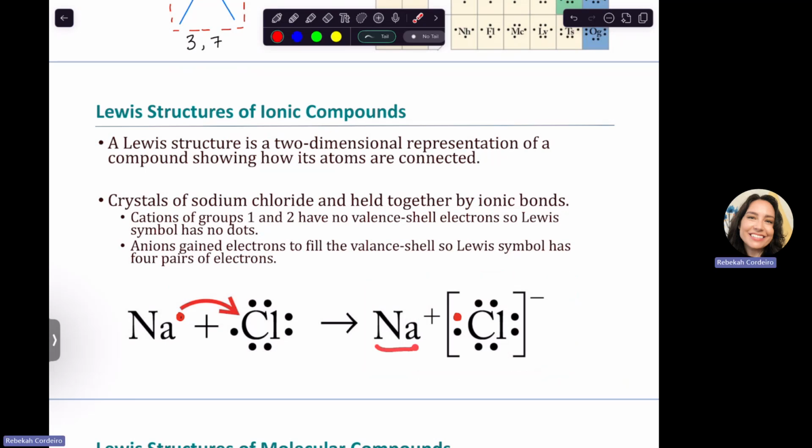Sodium lost that extra valence electron, so technically its new shell would be the one below, which has 8, but we're not going to just put the 8 around sodium because that is a little confusing, so we just leave it with nothing and we put the little plus sign there.